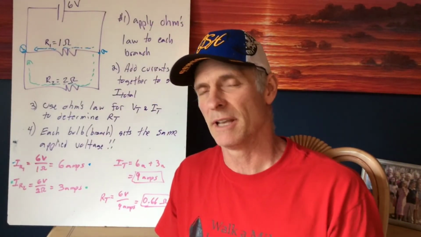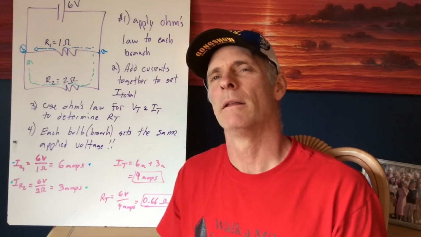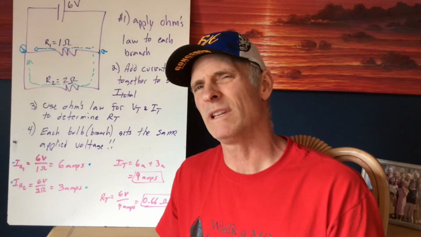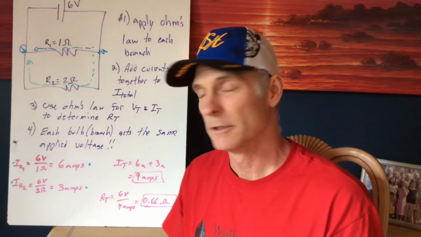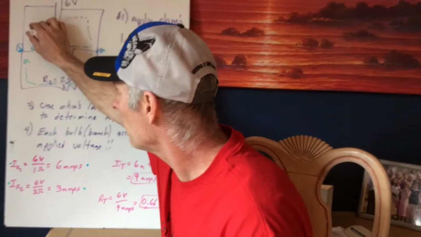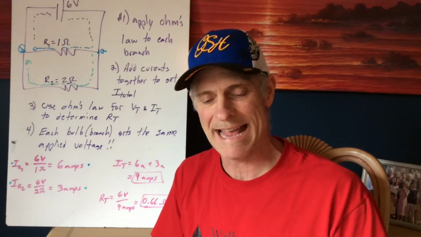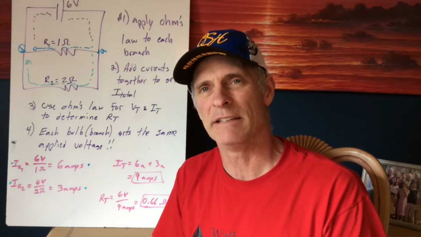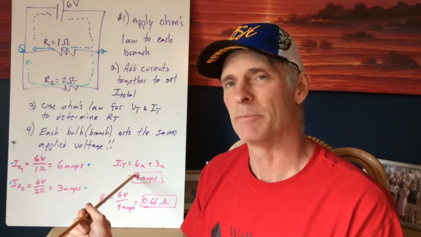Remember, in a series, that answer would be everywhere, but not in a parallel. In a parallel, it can only be the total current where you are not in a branch. That must mean right up here, before you get to point A and after you leave point B, you would have a total of 9 amps.